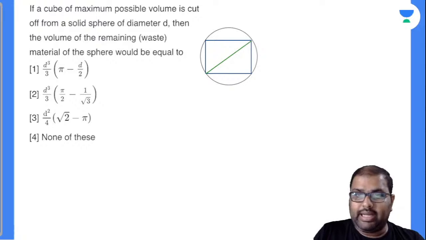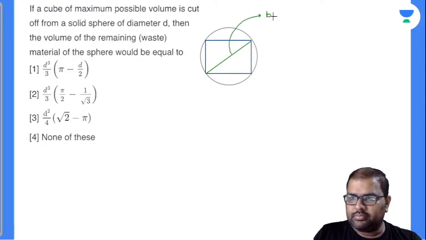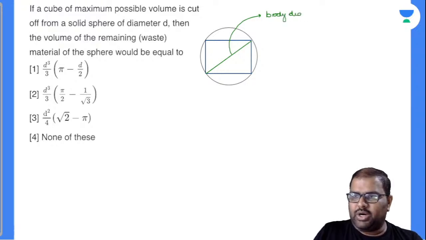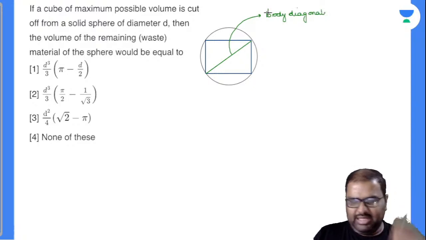This is called the body diagonal. Or otherwise, this is called the diameter of the sphere. Am I right or wrong? Body diagonal of a cube or diameter of the sphere. Chalo, we'll solve right now.